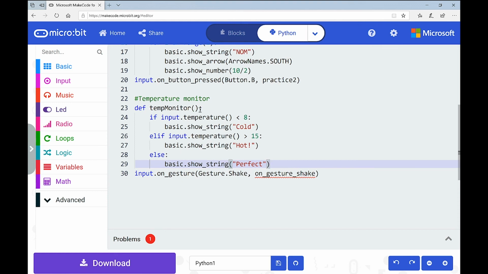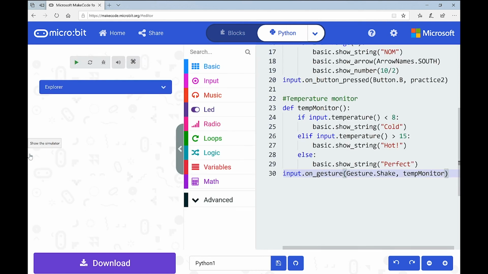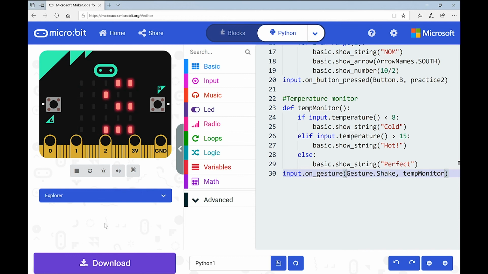So that's our function temp monitor. So when we call in that function, it's going to check for these situations and react accordingly, hopefully, if it works. And then if I come down to line 30, we just need to check we're going to call in the function correctly. So input on gesture, gesture.shake, that's good, we're happy with shake. But remember, here needs to be our function name that we're calling on, which was temp monitor. So I need to type that in, temp monitor. Okay? Now, test. I'm a bit nervous, so hopefully it works.